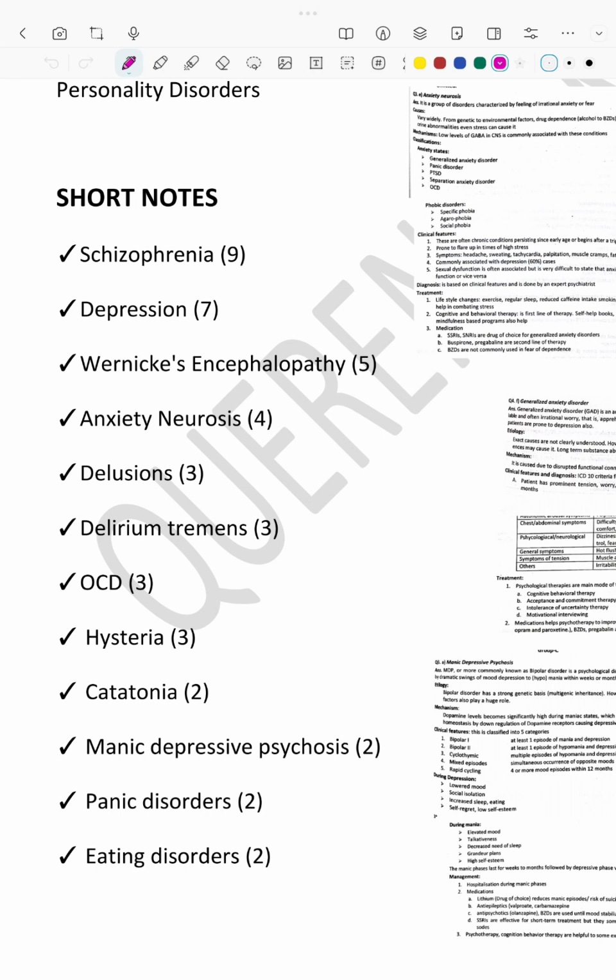Now, some more features about depression. This depression is more common in females. Most commonly, depression is due to low serotonin, low dopamine, and low noradrenaline. That is your neurotransmitter theory. It is commonly associated with bipolar disorder. How can you treat depression? Depression can be treated with lamotrigine, an antidepressant with mood stabilizer.